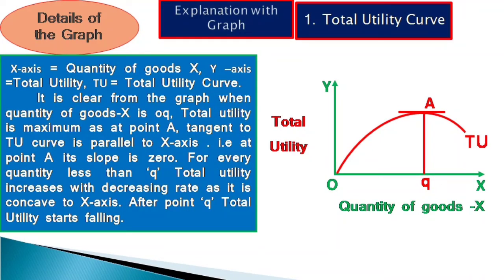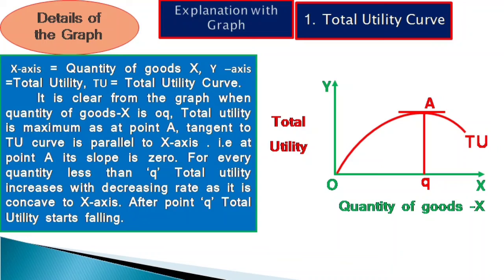Now let us try to explain the law of diminishing marginal utility with the help of the total utility curve. In this graph, OX is the x-axis and OY is the y-axis. That is, the horizontal axis is called the x-axis and the vertical axis is called the y-axis. Along the x-axis, quantity of good X is measured, whereas along the y-axis, total utility is measured. TU is the total utility curve.